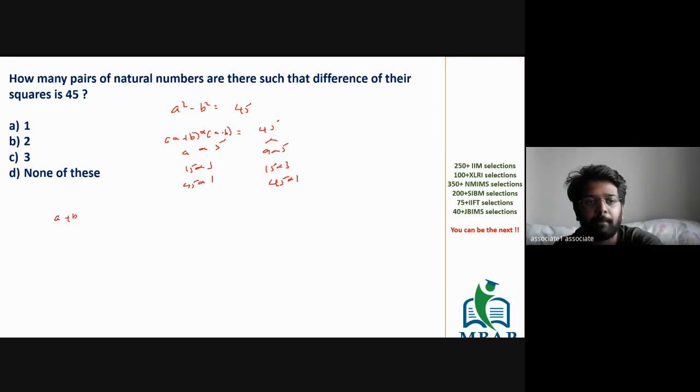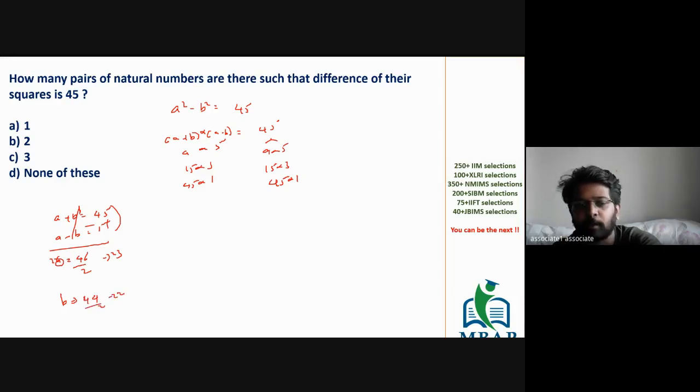Now you have a plus b as 45, a minus b as 1. You want a and b. How do you solve? You add the equations, the b cancels out. 2a is 46. So for the value of a, you add the values, 46, and divide by 2, which is 23. For b, subtract the values: 45 minus 1 is 44 by 2, which is 22. Got the logic, Prathamesh? So the value of a is 23 and the value of b is 22.